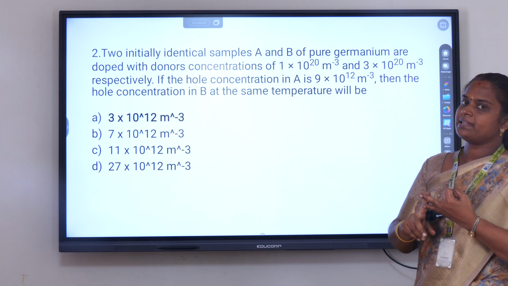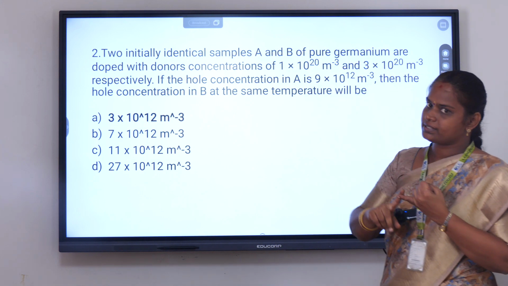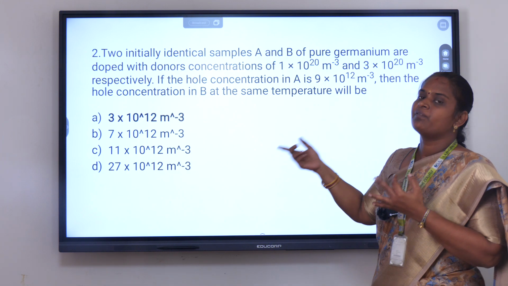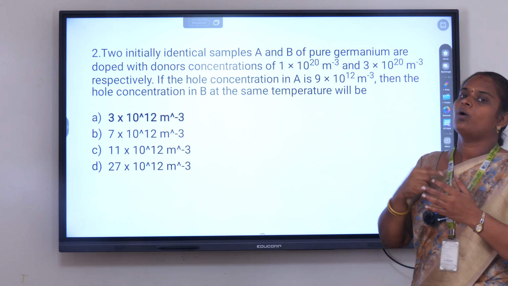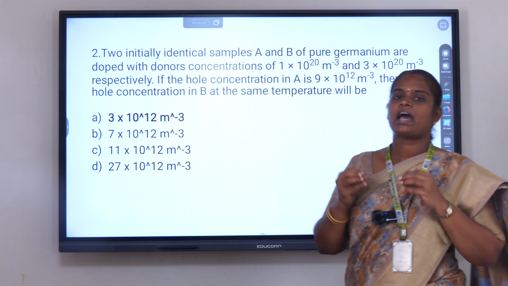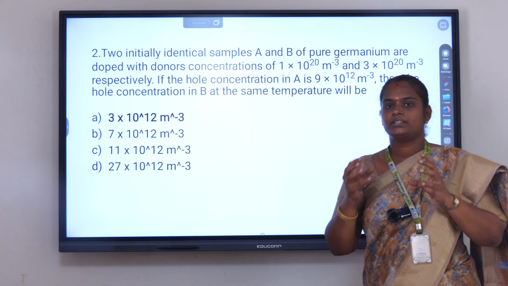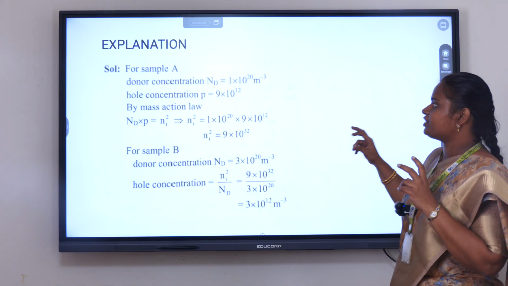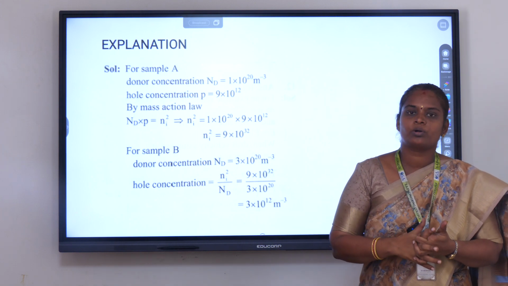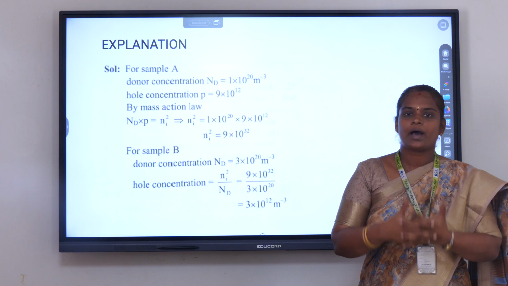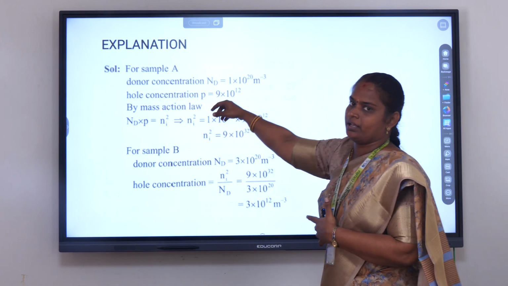So here there are two samples, sample A and sample B. For sample A, they have given the donor concentration and the hole concentration. For sample B, they have given only the donor concentration. We have to find the hole concentration. For this problem, we have to use the mass action law. The mass action law states that the product of the hole concentration and the electron concentration is equal to the square of the intrinsic concentration. So just look at this.